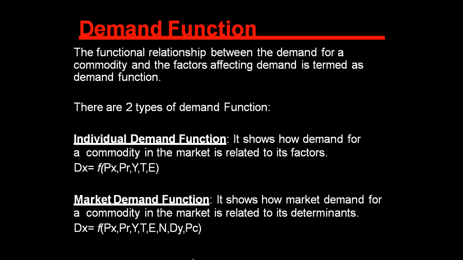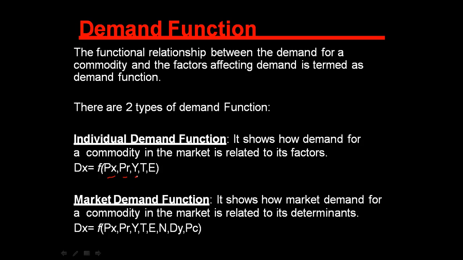When we are talking about individual demand functions, what is it? It shows how demand for a commodity in the market is related to its factors. When we are talking about the factors, what are the factors that are responsible? So it is price of the commodity, price of related good, income.